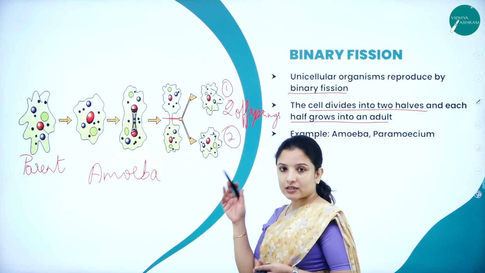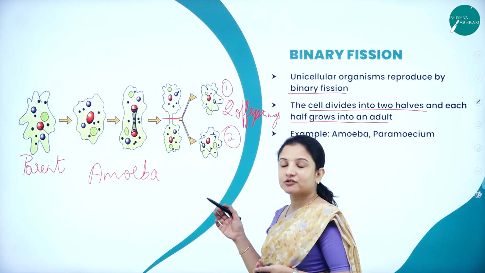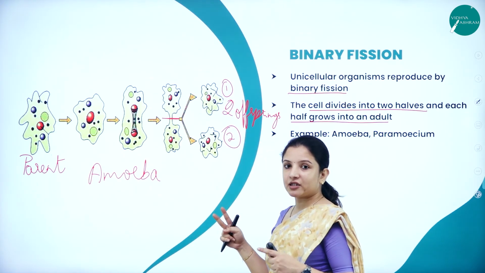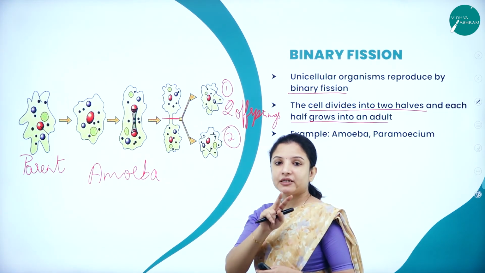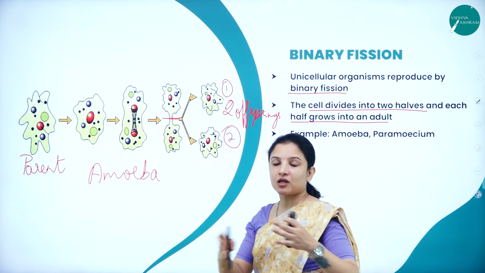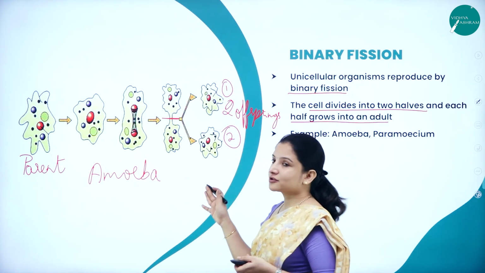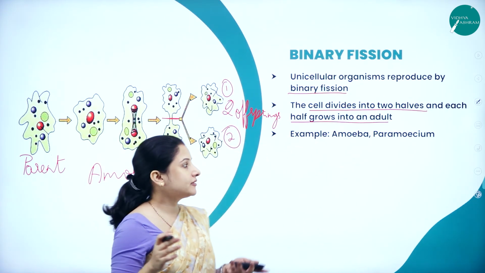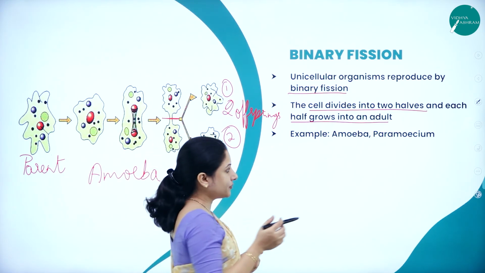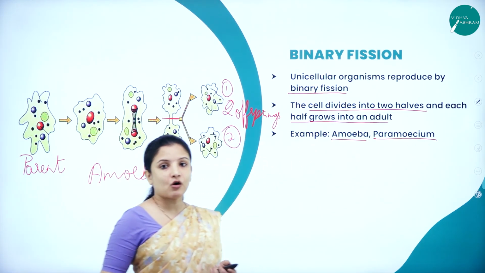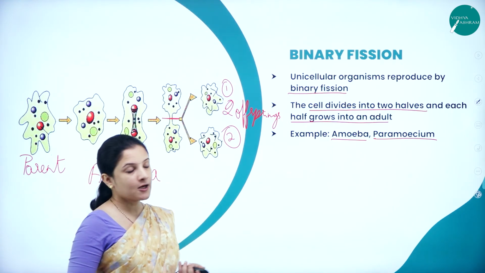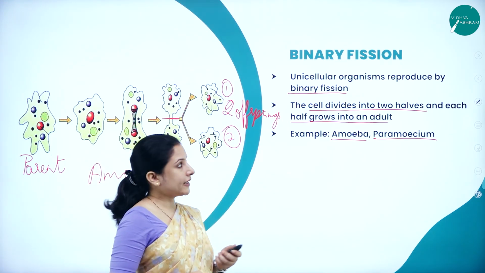So this is a kind of asexual reproduction and it is called binary fission. Why binary fission? The cells have divided into two. Binary means two. Fission means dividing, breaking. So that is why it is called binary fission. And this kind of binary fission is exhibited not only by amoeba but also by one more unicellular organism which is called paramecium. So this was about binary fission.